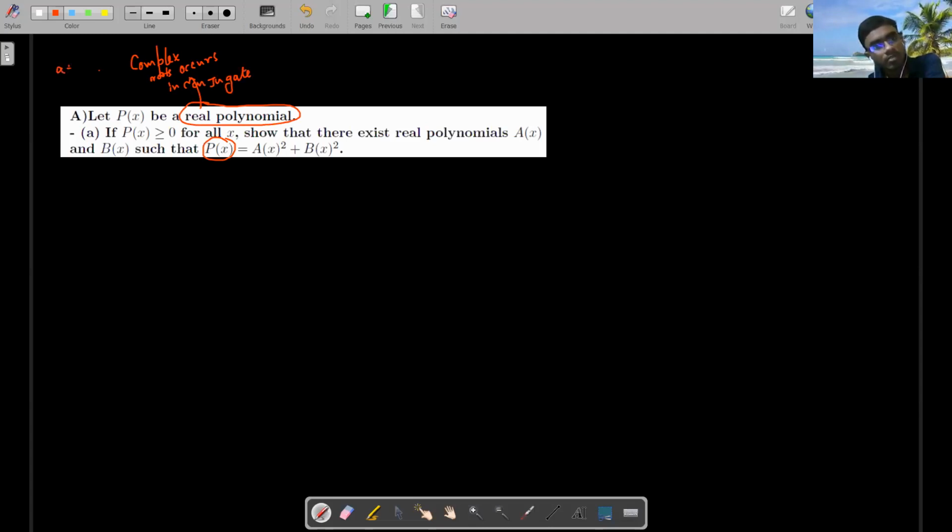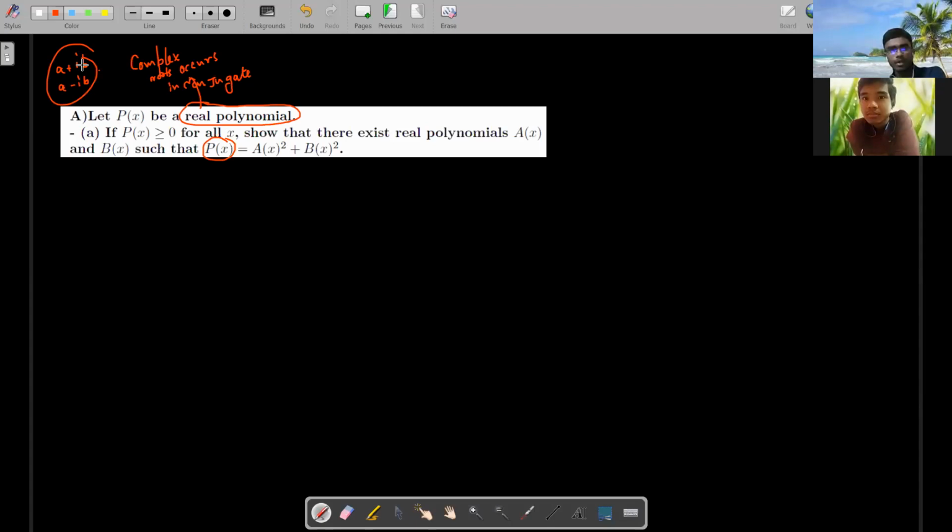Means if a plus ib is a root, a minus ib will also be a root.